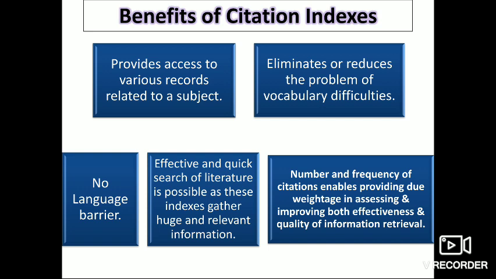This weightage helps in assessing and improving both the effectiveness and quality of the retrieved information. The more an article or a document is cited by scientists or scholars, the more its index rises. Scientists or scholars create citations, and the citation indexes make the citations findable.